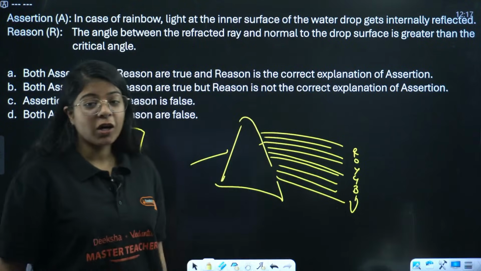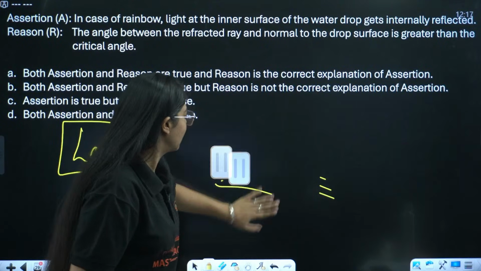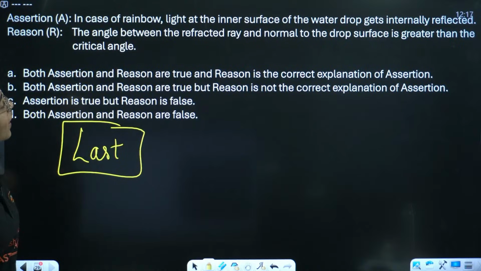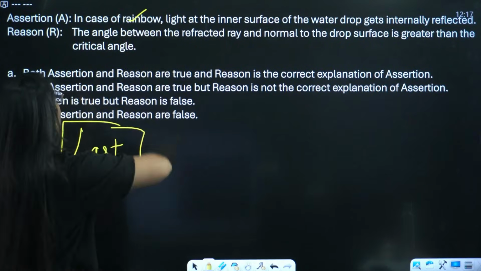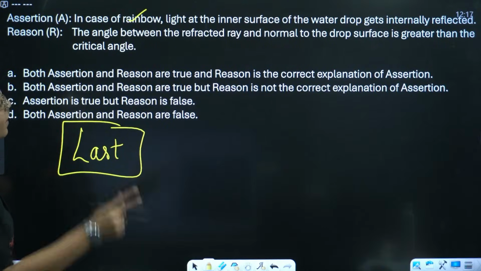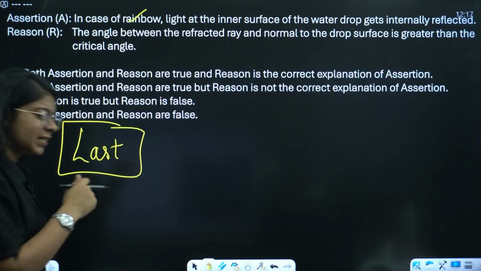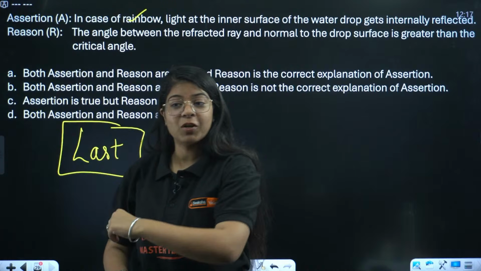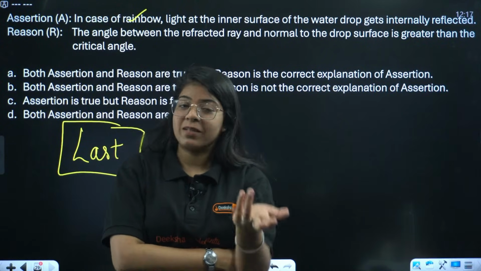Done? Okay, let me read the question. We have the answers as A. Assertion: in case of rainbow, light at the inner surface of the water droplet gets internally reflected. Okay, that makes sense. Reason says the angle between the refracted ray and normal to the drop surface is greater than the critical angle. And we have A: the band of 7 colors formed on a white screen when a beam of light is passed through a glass prism is called a spectrum of white light.